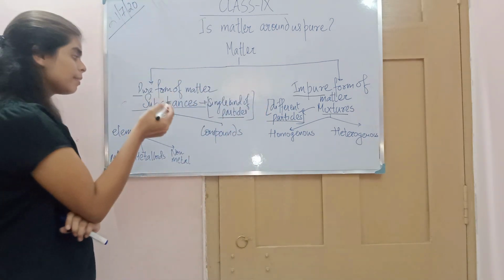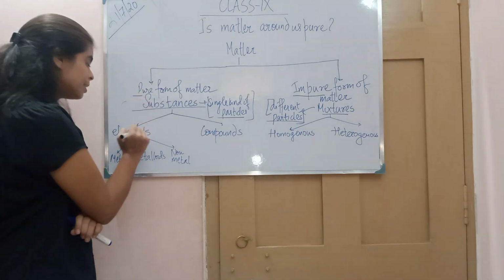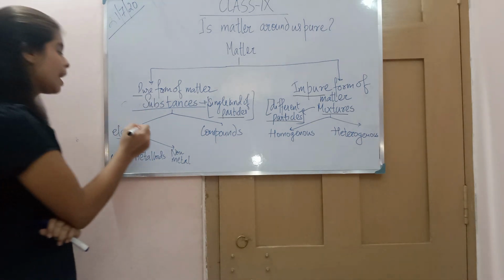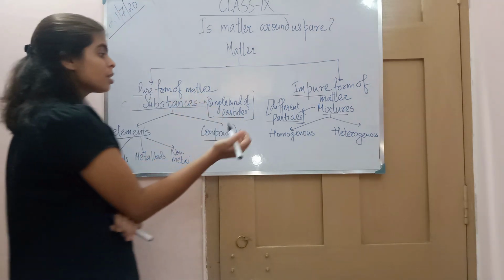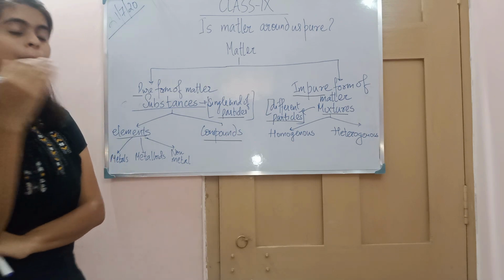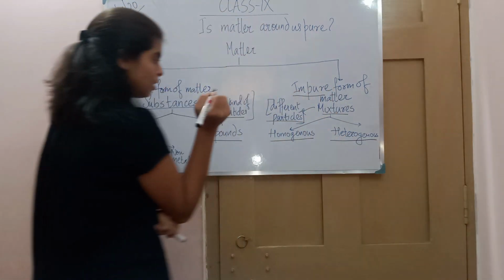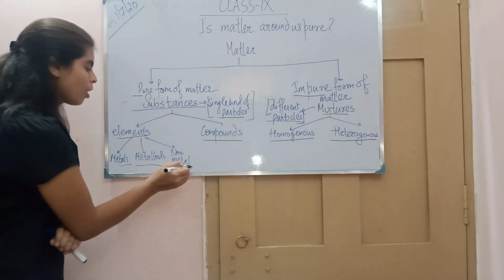Another is on the basis of their constituents. Substances are classified into two types: elements and compounds. A mixture is classified on the basis of variation in properties into homogeneous mixtures and heterogeneous mixtures. Elements are classified into metals, metalloids and non-metals.